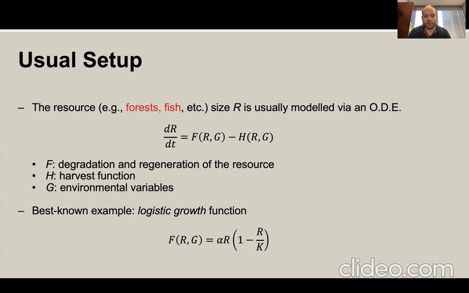The best known example for the degradation and regeneration of a resource is the so-called logistic growth function that you can see here. What it is saying is that this function has to be positive, and it is 0 when the resource has been depleted and is 0, but it is also 0 when we reach a certain level K, which represents the carrying capacity of the resource. That could be because there's not enough food available, for instance, for a particular population to keep renewing, or not enough space and things like that. So the idea is that there's an upper bound constraint on how much the resource can grow.